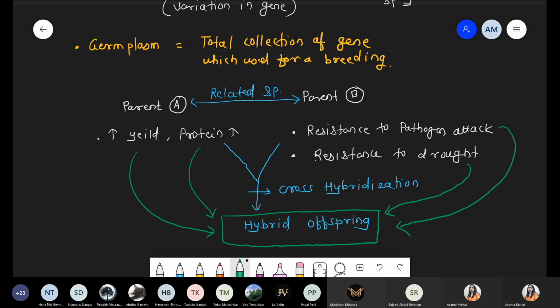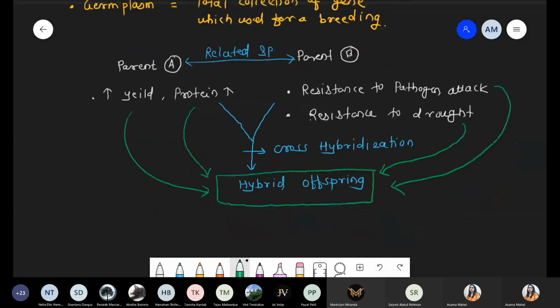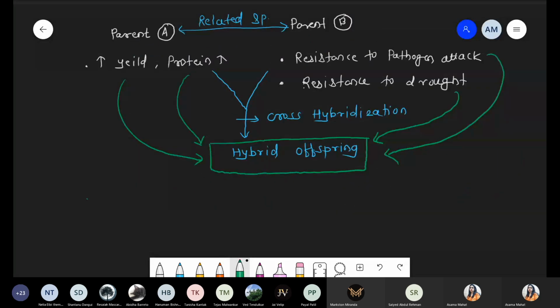All these institutes have their own germplasm collection, because germplasm collection is the backbone of plant breeding programs. Do you understand backbone? Because if we don't have any collection, we don't have genetic variation, so it is not possible to produce high quality plants, right? So simply you can write down one sentence, that is germplasm collection.